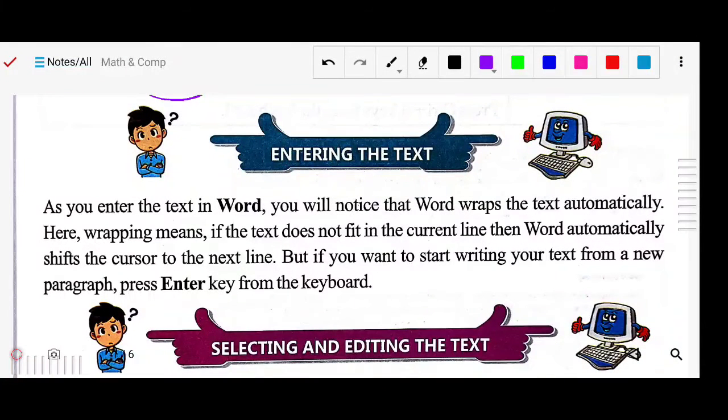So first, very easy: as you enter the text, you will notice that Word wraps the text automatically. Wrapping means if the text does not fit in the current line, Word automatically shifts the cursor to the next line.